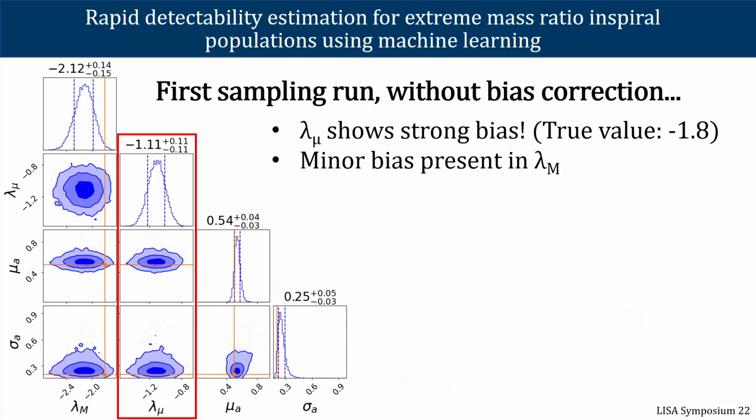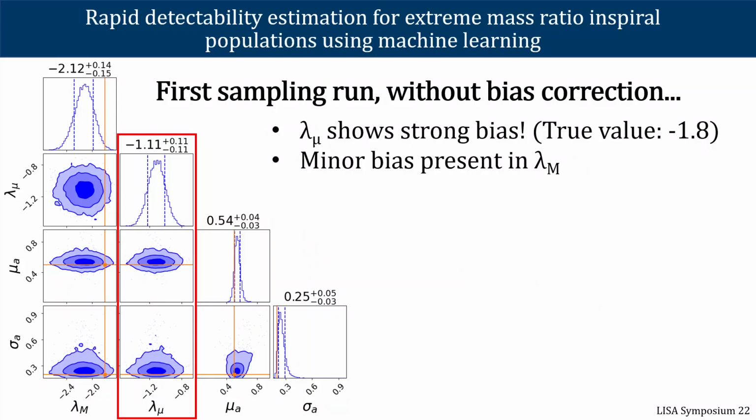So we need a baseline to compare with, so we choose to do population inference first without including any selection bias correction, so just setting alpha to be 1 universally across the hyperparameter space. We can see that there are some strong biases present in the results. So for example, lambda mu here, which is the power-law index for the compact object mass, is deviated from the truth by roughly 0.7, which is quite significant compared to the width of the posterior.